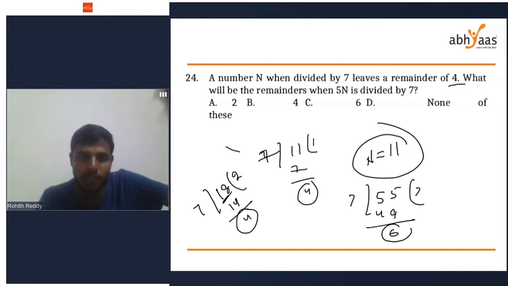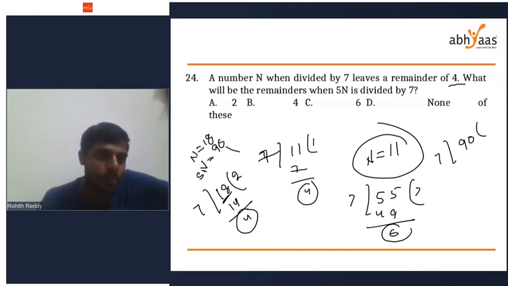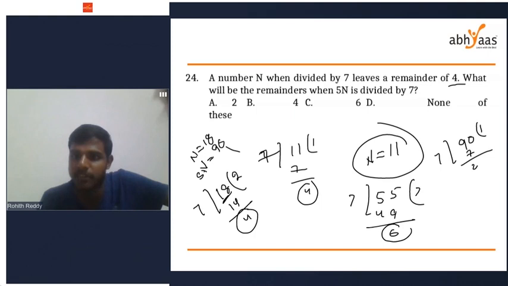Now n equal to 18. 5n is 5 into 18, which is 90. I'm going to divide 90 by 7. Oh, okay. You have taken it as 12. Okay. 7 twelves are 84. The remainder is 6. Absolutely correct. 6 is your correct answer.